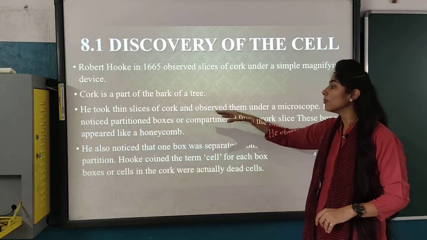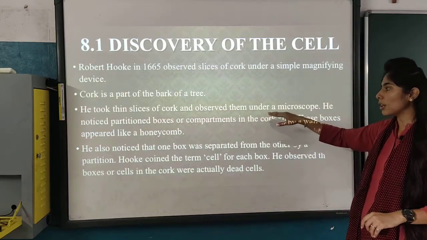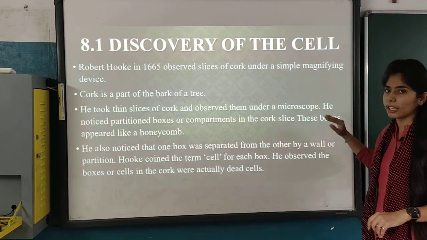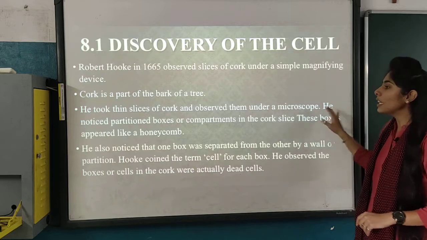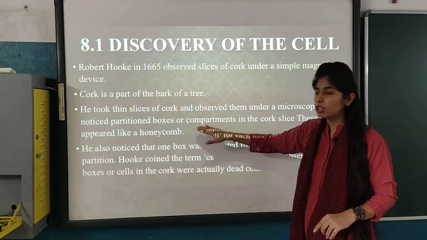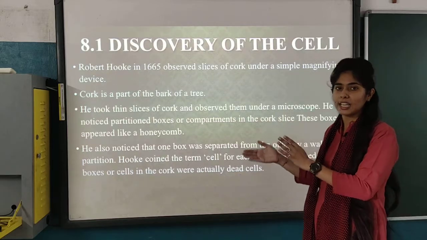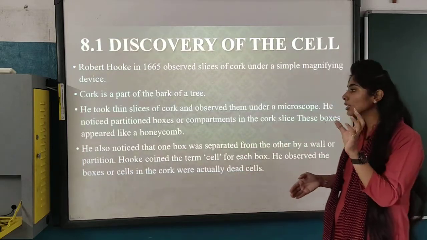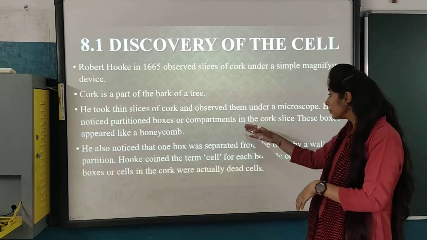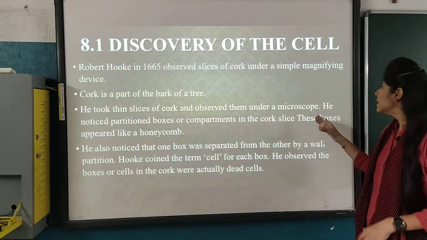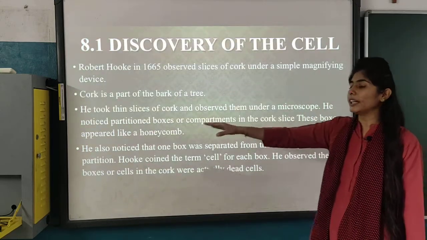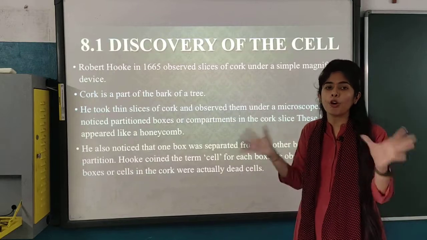He took the slice of cork and observed it under a microscope. He noticed small compartments like bricks or partition boxes in the cork slice. These boxes appeared like a honeycomb.